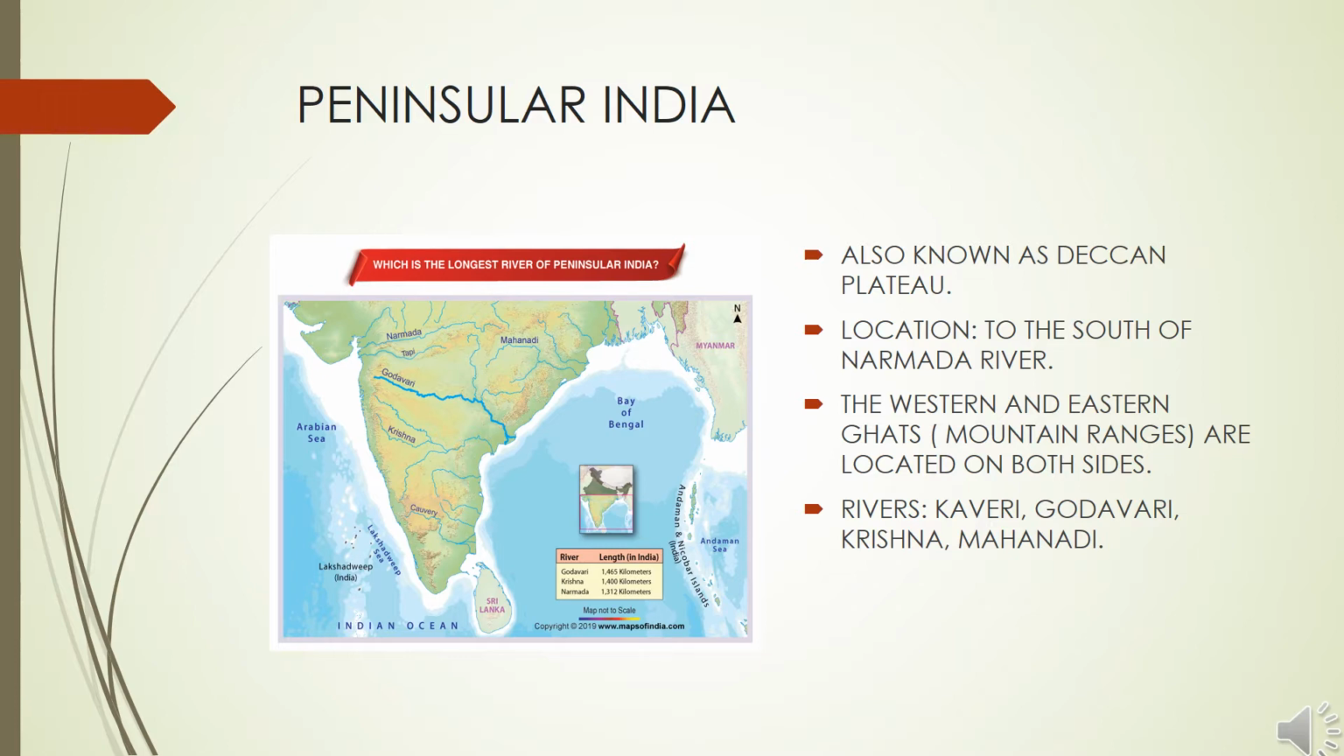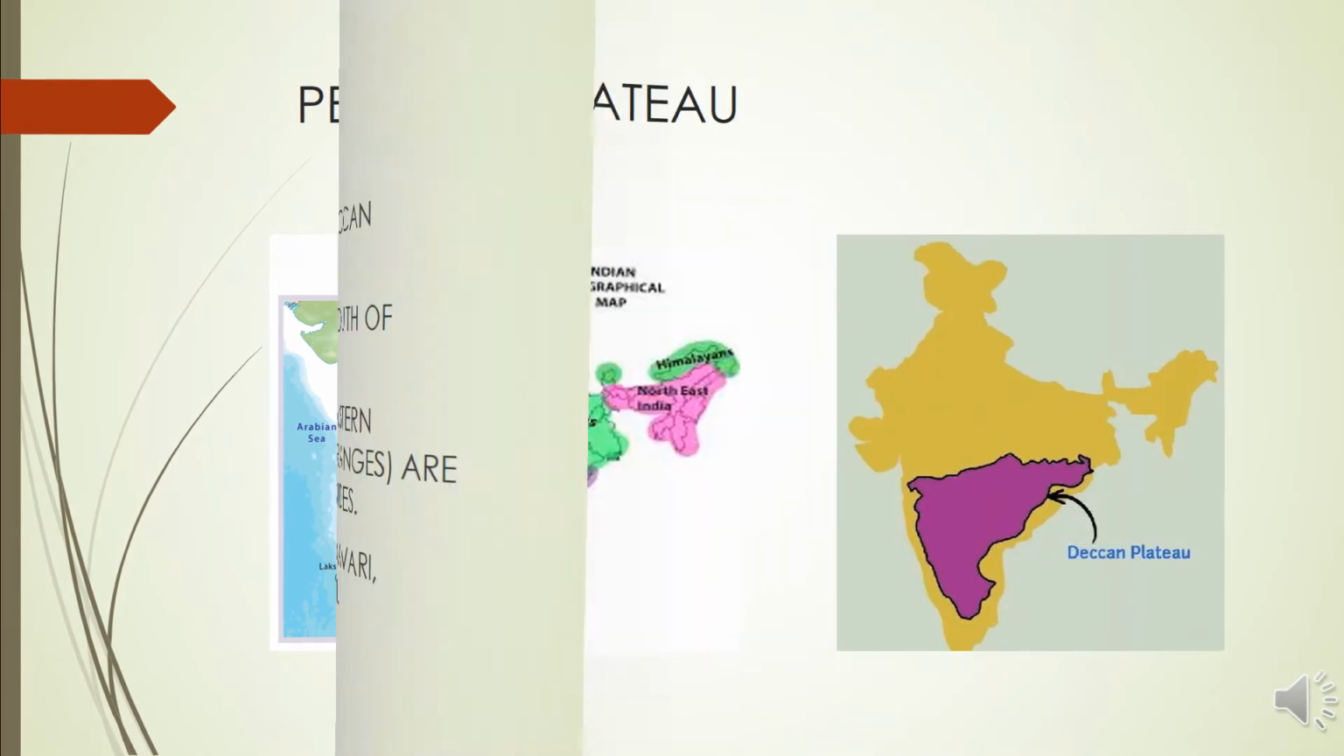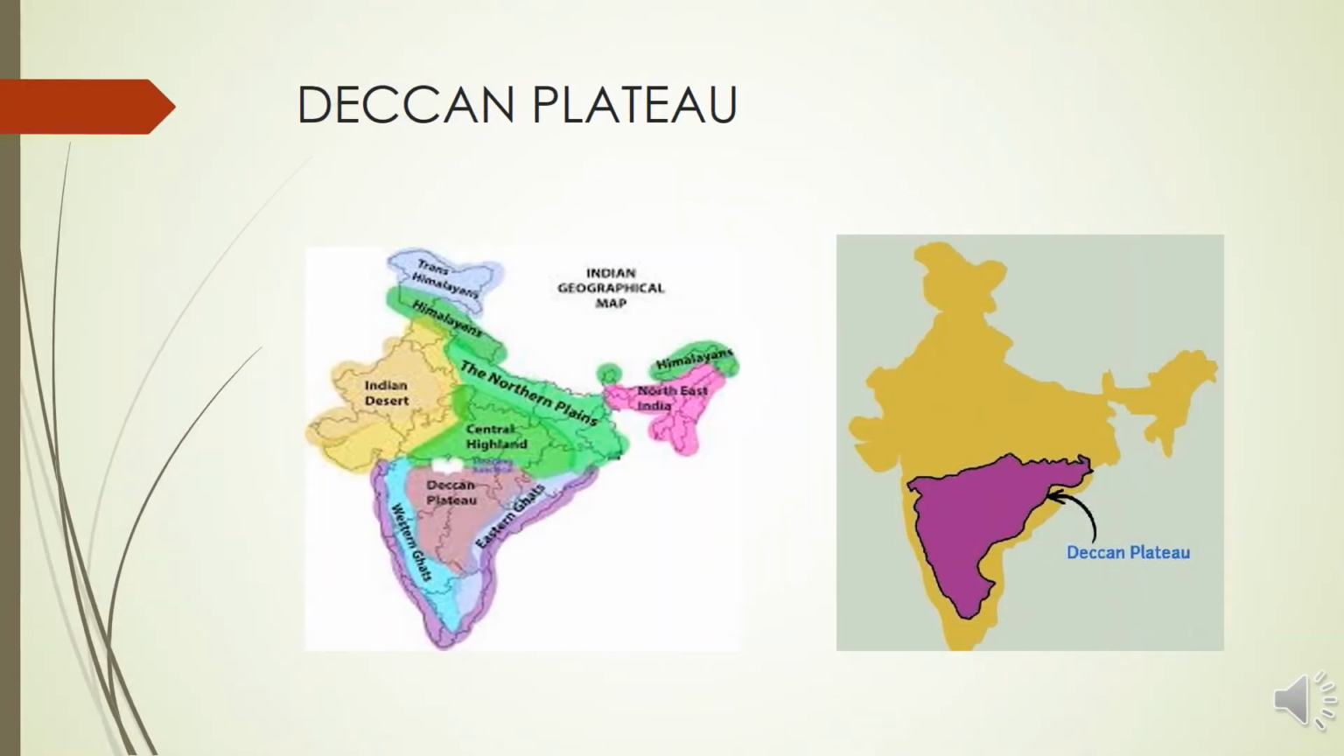Here is a question for you. Which is the longest river of peninsular India? The answer is Godavari. Godavari is the longest river in peninsular India. It is also known as Dakshin Ganga. So peninsular India is also called Deccan Plateau.